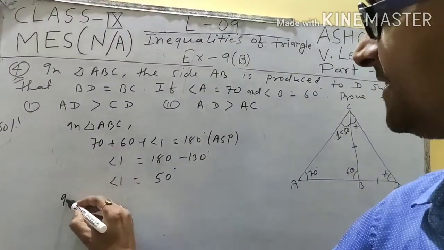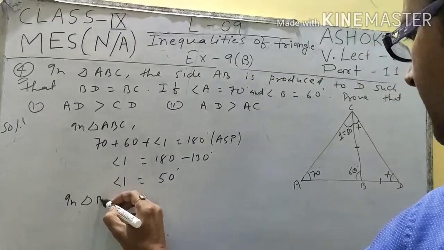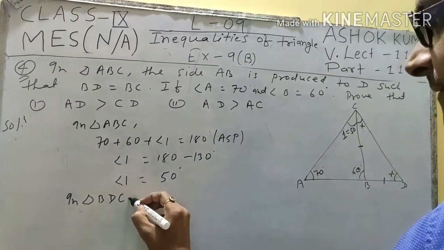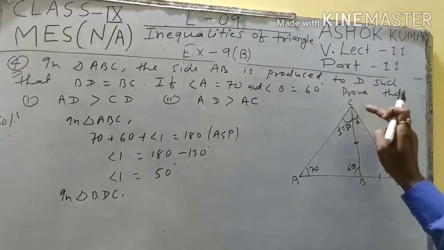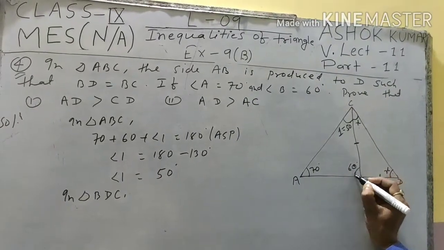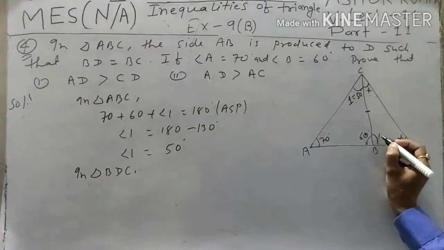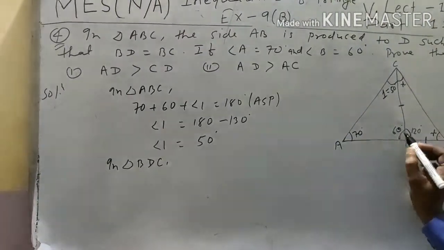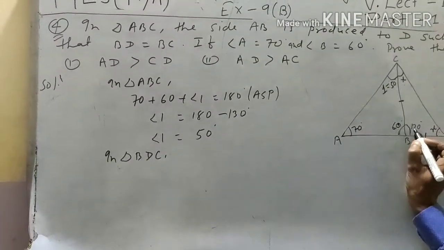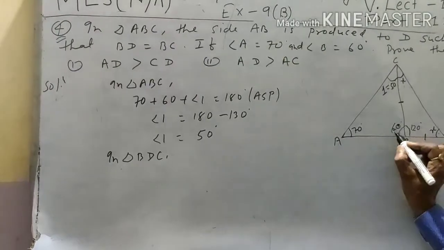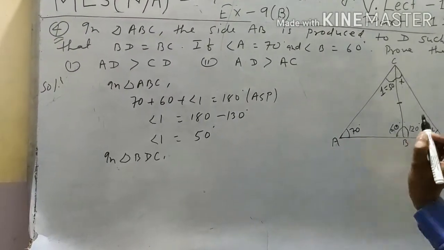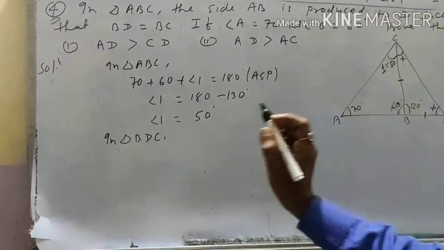Again student, in triangle BDC, this angle is 60 degree. Then according to linear pair, this angle is 180 degree, because the sum of these two angles is 180 degree. So this angle is 60 degree, then this angle is 180 minus 60, 120 degree.